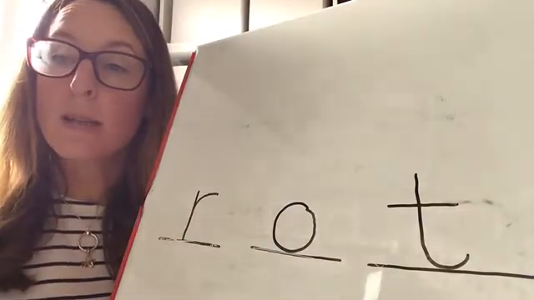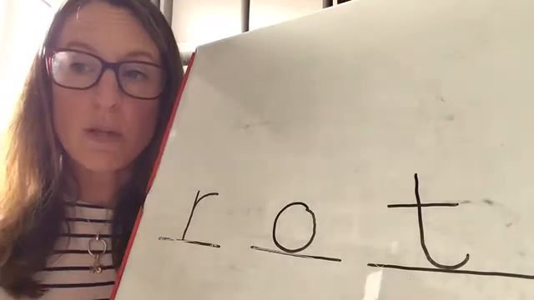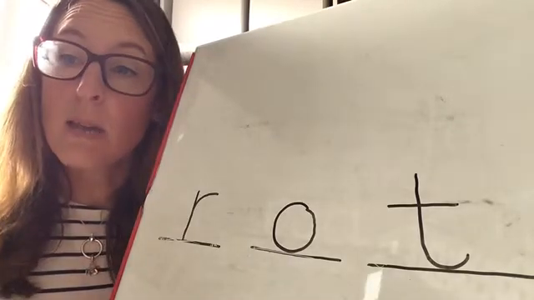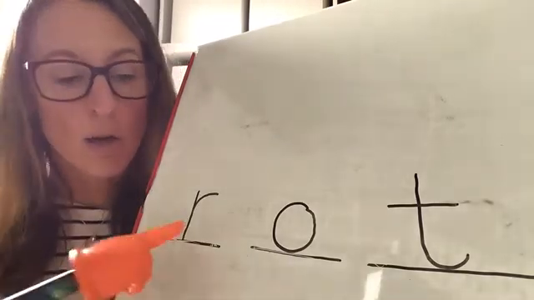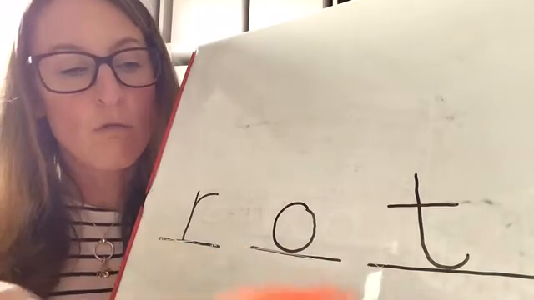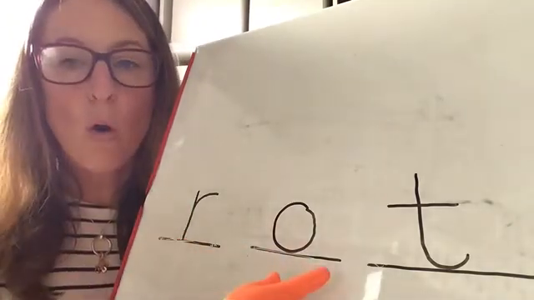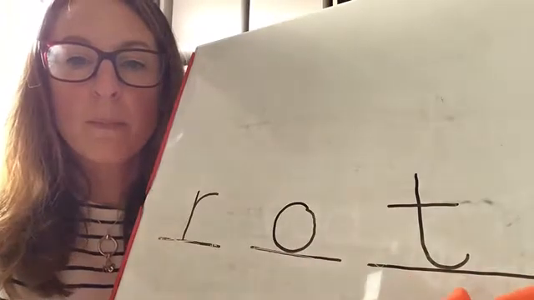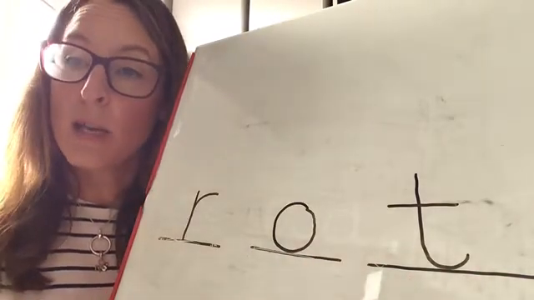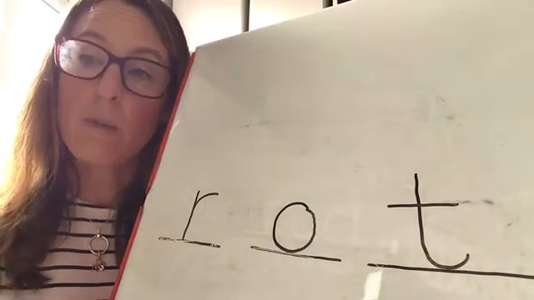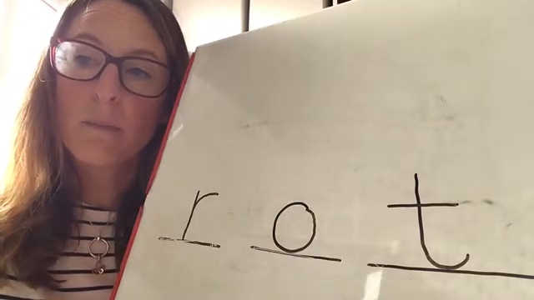Make sure your word is the same as mine. You can pause the video while you do that. Now we can say the sounds and read our own writing. R, O, T, rot. R, O, T, rot. Now clean your board or fetch a fresh piece of paper ready for the next word.